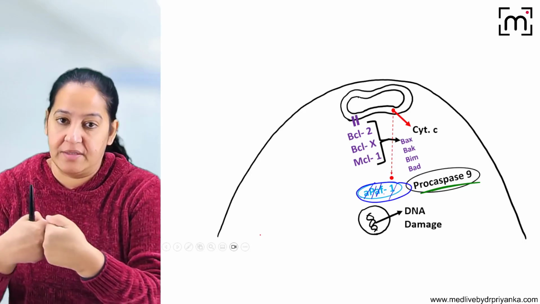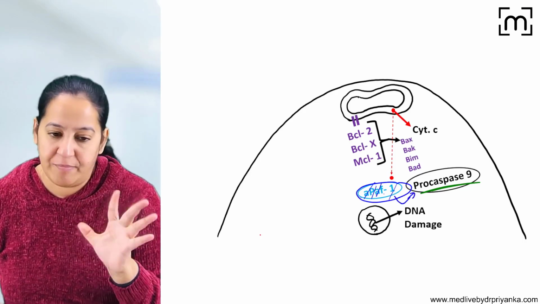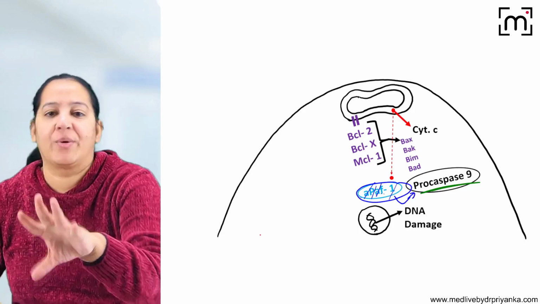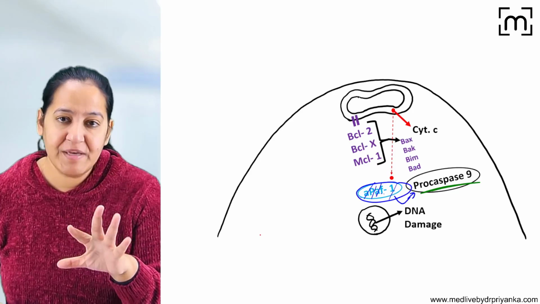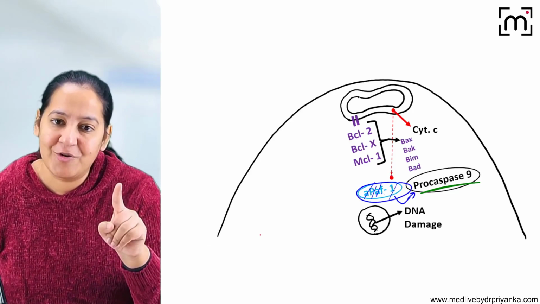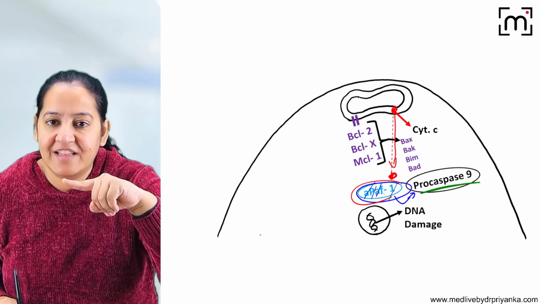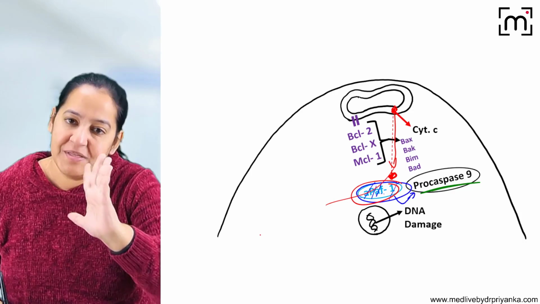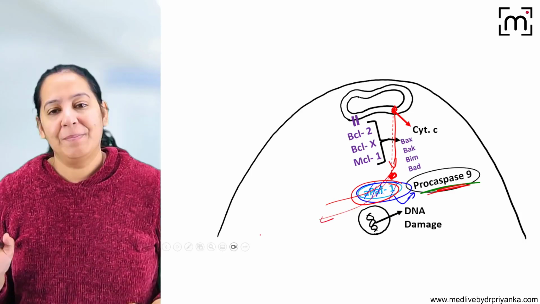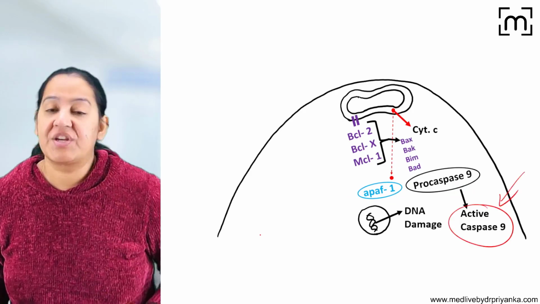They always travel together. Now there is a rule: as long as APAF1 is bound with procaspase 9, it cannot be activated. So APAF1 is preventing caspase 9 from getting activated. If you want to activate caspase 9, you have to split the couple. That's what cytochrome C will do. As soon as cytochrome C comes out, it will take APAF1 with it. So procaspase 9 will become alone and it will get activated. So cytochrome C is activating caspase 9. Caspase 9 is the first caspase which gets activated here.